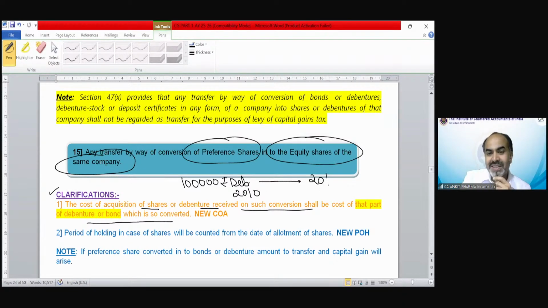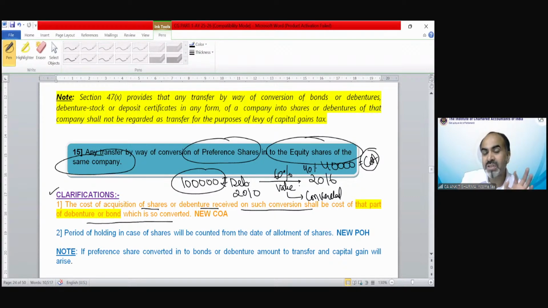In 2016, 60% of the value of debenture has been converted into shares. So out of this 1 lakh rupees, the debenture cost would now remain only 40%, that is 40,000. Whenever they sell the debenture, the cost of acquisition would be considered only 40,000 because the 60% part has been converted into shares. So when you sell this share, the cost of acquisition would be 60,000.